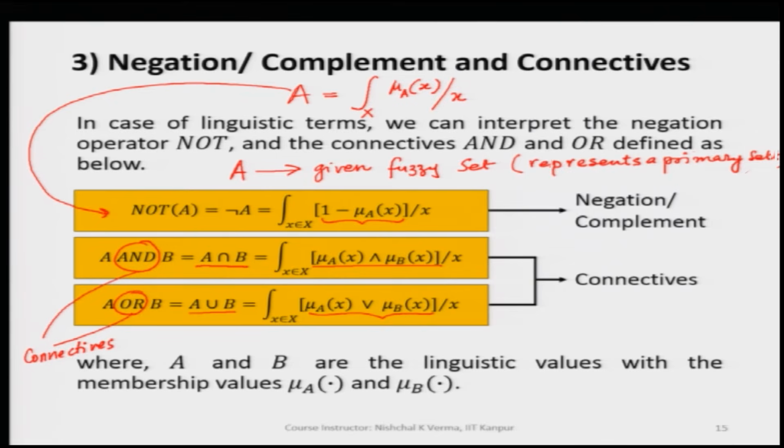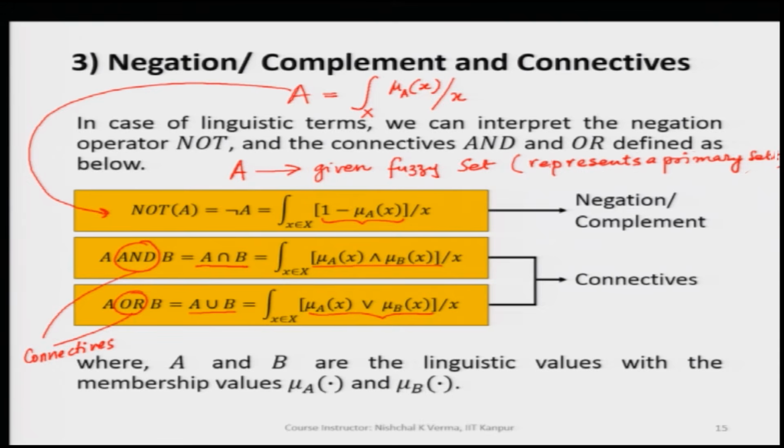Here these connectives are very interesting, and even negation also. Negation and connectives are both basic connectives shown here, but since we have already seen in the previous lectures that we have multiple kinds of negations and multiple kinds of connectives, like various kinds of T norms and S norms for connectives, as and when required we can use those also.